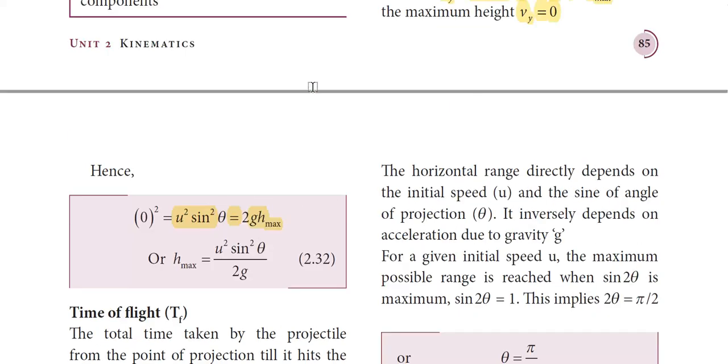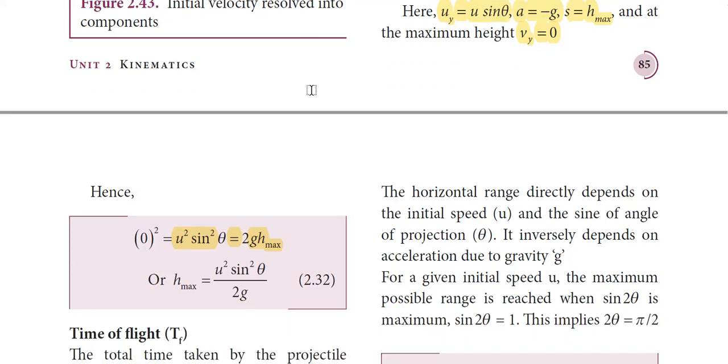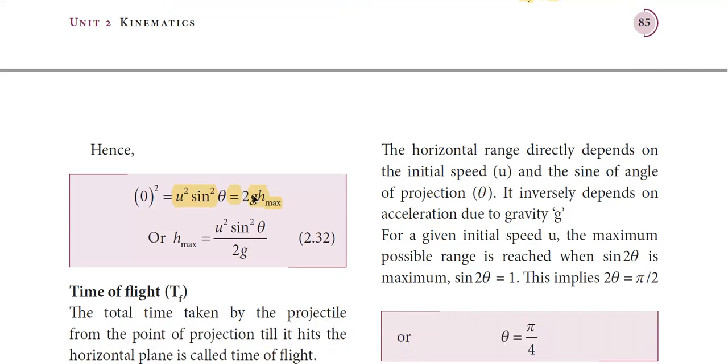Right? It is actually minus 2g h max. When it comes to the other end, it becomes plus 2g h max. Okay. And if we rearrange this equation for h max, which is the maximum height, h max is equal to u square sine square theta by 2g. So this will be the expression for the maximum height reached by the projectile.